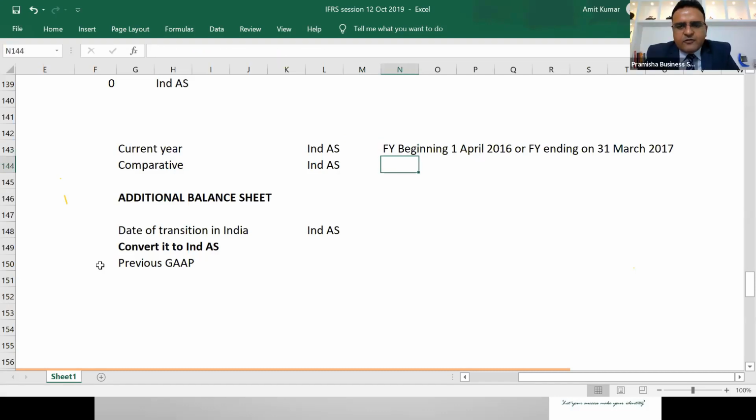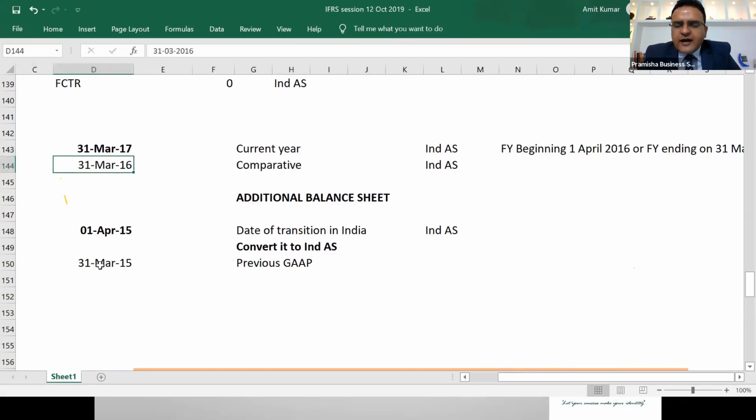So if it is applicable from the financial year beginning 1st April 16, for comparative I need to publish the balance sheet of 31st March 16 also on Ind AS. And if there is any change in accounting policy or correction of error, if the error belongs to the period 1st April 15 to 16, can I correct it in this balance sheet? If the error belongs to the period, yes.